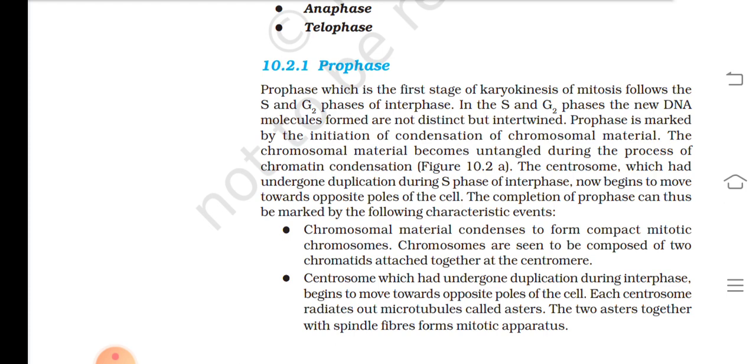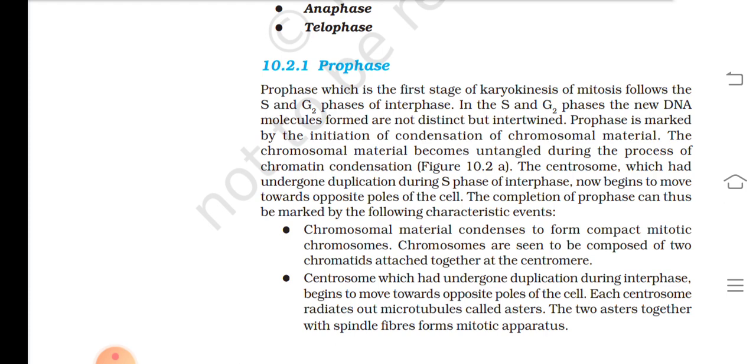The completion of prophase can thus be marked by the following characteristic events. First, chromosomal material condensed to form compact mitotic chromosome. Chromosomes are seen to be composed of 2 chromatids attached together at the centromere. Second, centrosome, which had undergone duplication during interphase, begins to move towards opposite pole of the cell.